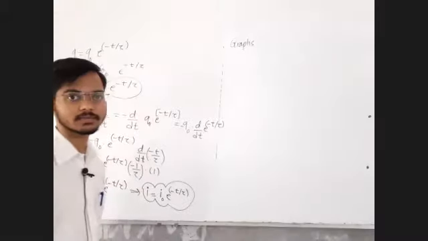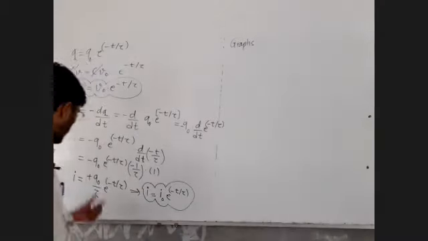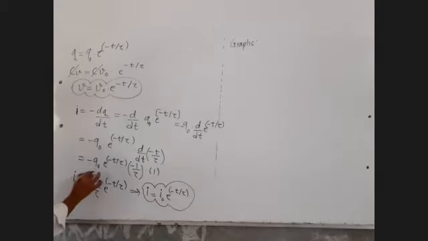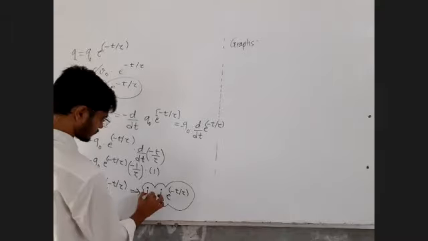Let's try to draw the graph. Q0 upon time is equal to I naught. I want to call this term, maximum charge upon RC, I naught, another constant, which is going to be the maximum current in the circuit.